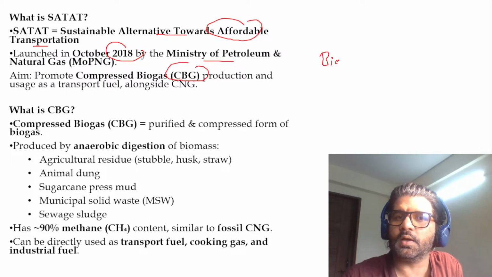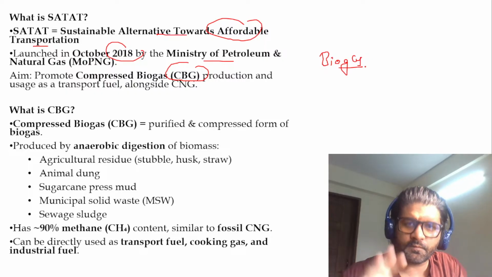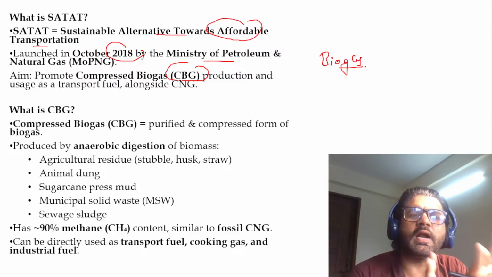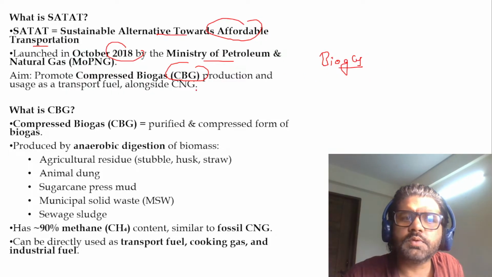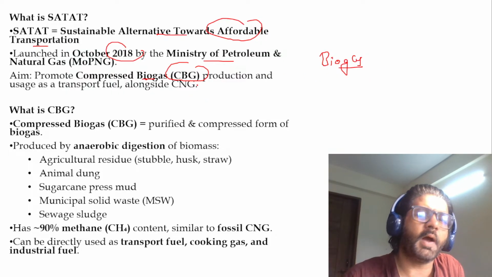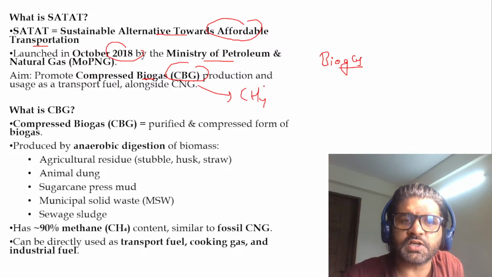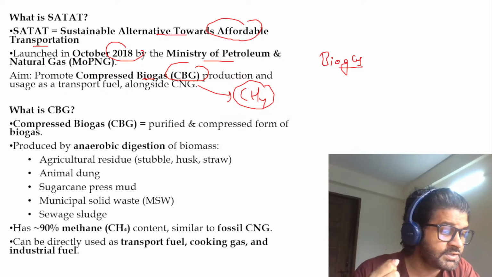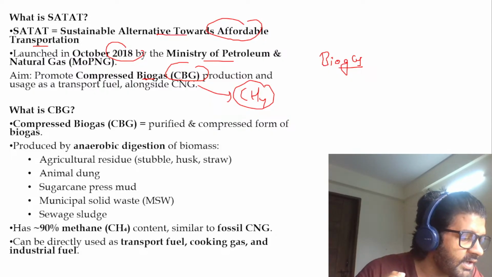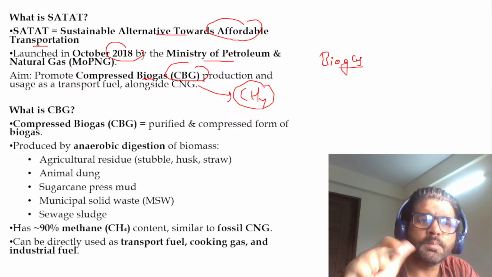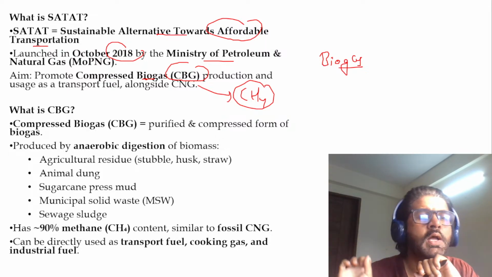We have just seen what biofuel is, which we are getting from crop residue, sugarcane, algae, etc. And from that we are getting biogas. Biogas is the gaseous form of that biofuel, and here the main component is CH4, methane. Again, you can understand, they can ask you in biogas what is the main component. CH4, methane is the main component.